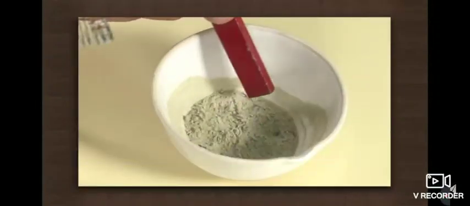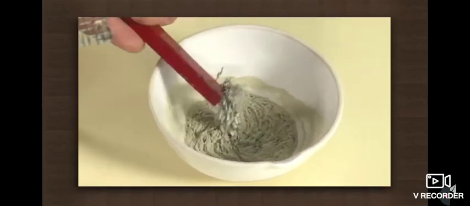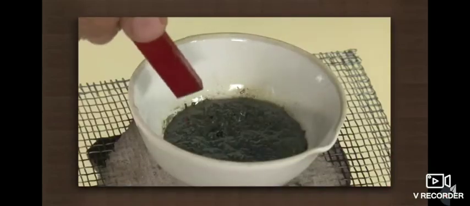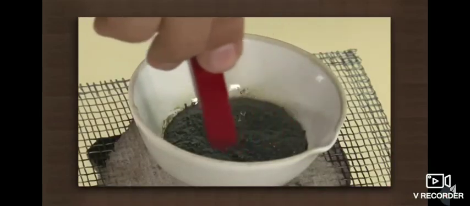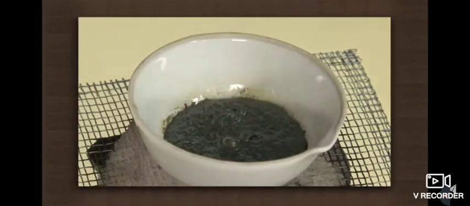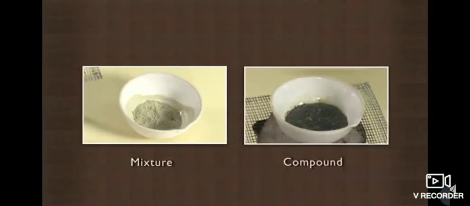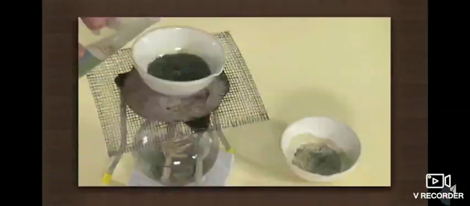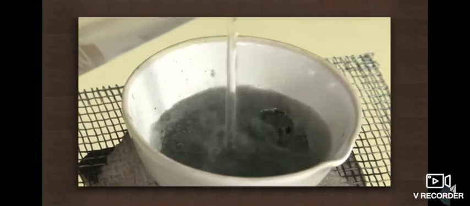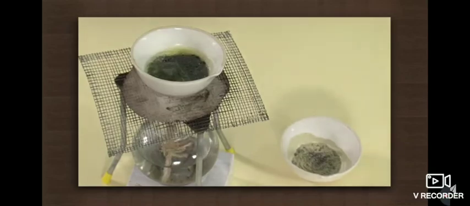Now, if you take a magnet to the two crucibles, you notice the magnet attracts the iron filings from the mixture, but not from the compound, because iron has lost its properties on combining with sulfur to form iron sulfide. Notice both the mixture and the compound have different textures. If you add some acid to the compound, you will smell hydrogen sulfide gas coming out of it, which is not seen with the other mixture.